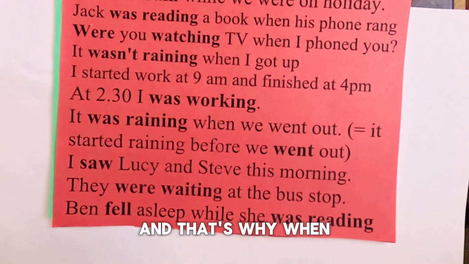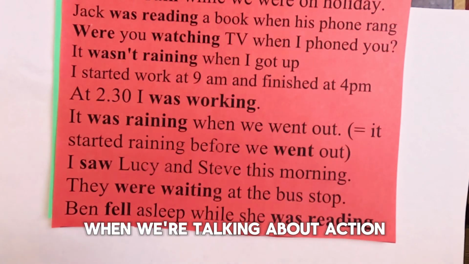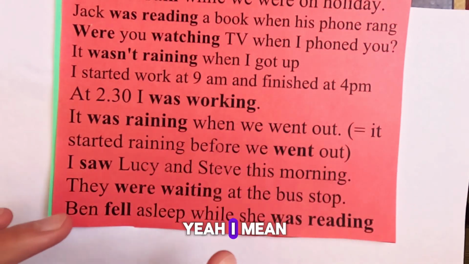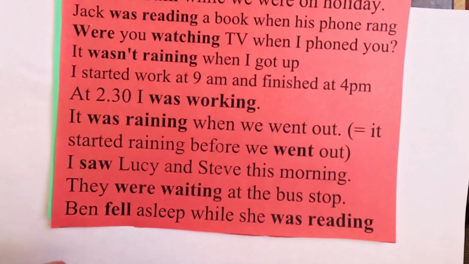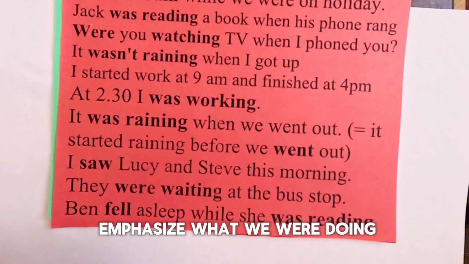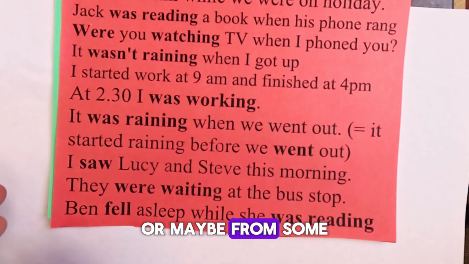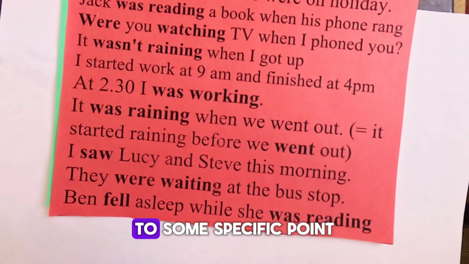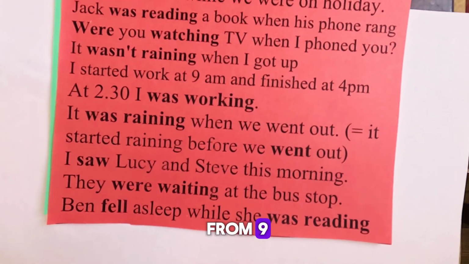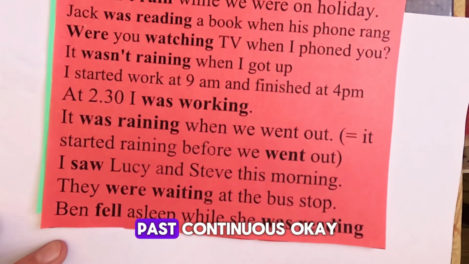And that's why when we're talking about a process, when we're talking about an action, I mean a process. If you want to emphasize what we were doing at some specific point, or maybe from some specific point to some specific point, from 9, for example, to 11, we have to use past continuous.